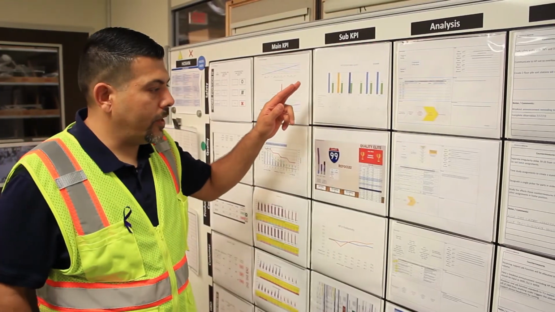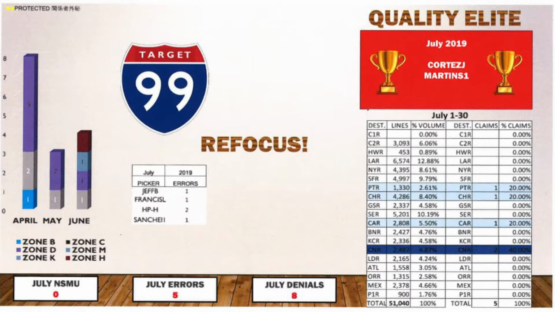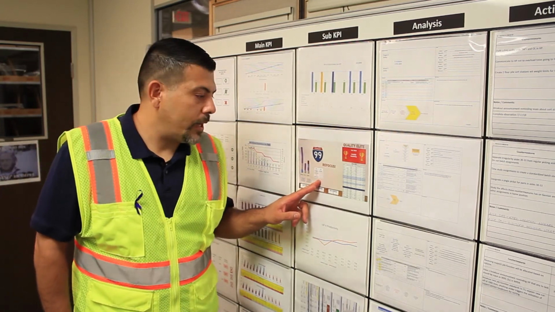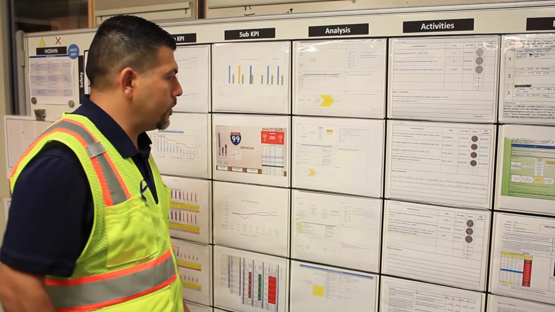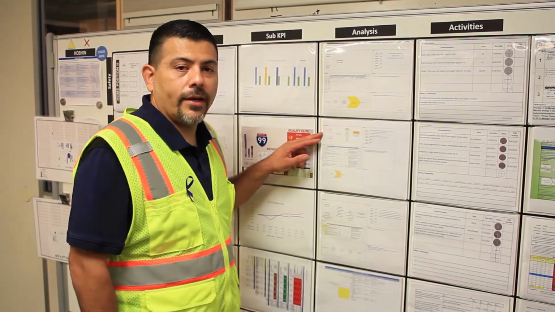For our sub KPIs, we broke it down a little bit further. One, we broke it down by destination, but we didn't get much results after breaking it down. We then broke it down by picker, and it was the same result. Not much came out of it. And then we broke it down by zone. After reviewing the information here, we did see a pattern where we could focus on the analysis portion to see if we can impact this positively. All right, now it's time to analyze this a little bit further. So we go to our problem breakdown.